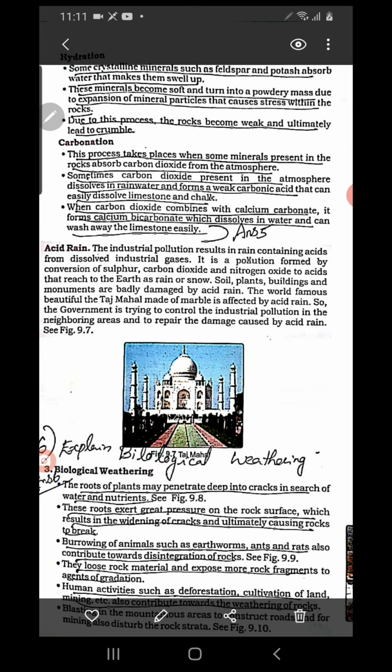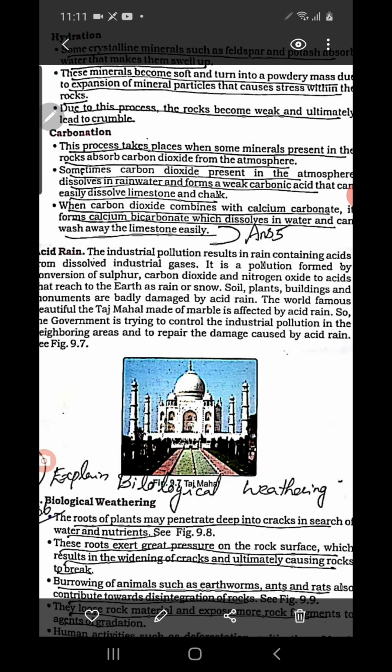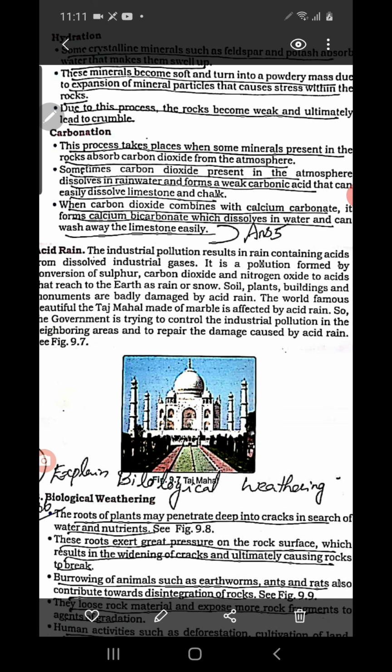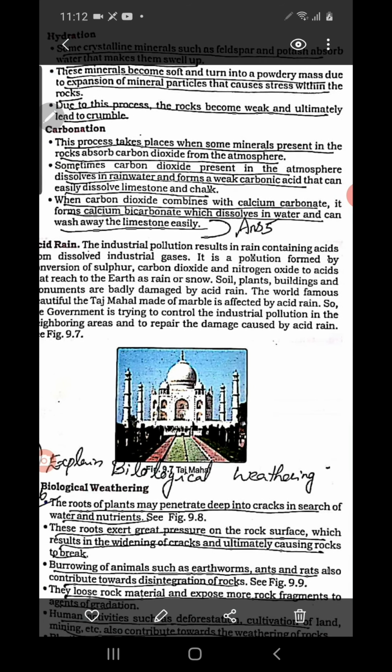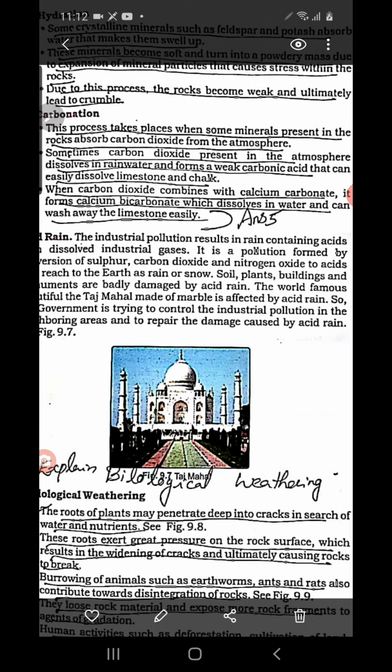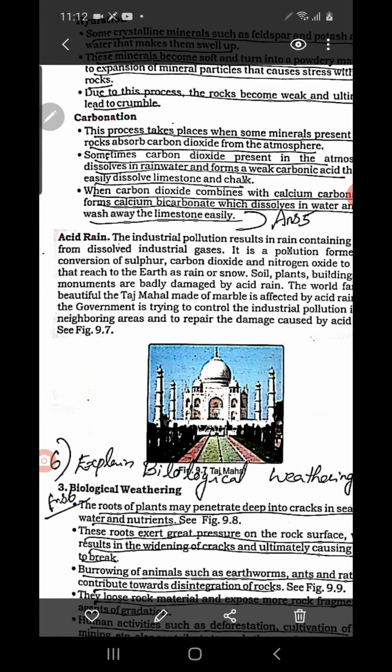So you see carbonation, last sentence. When carbon dioxide combines with calcium carbonate, for example, carbon dioxide is in the atmosphere, calcium carbonate is a mineral in the rocks. So when the carbon dioxide reacts with calcium carbonate in the rock, it forms a new compound. What is that? Calcium bicarbonate, and then that calcium bicarbonate is washed away with the water. Is it clear?